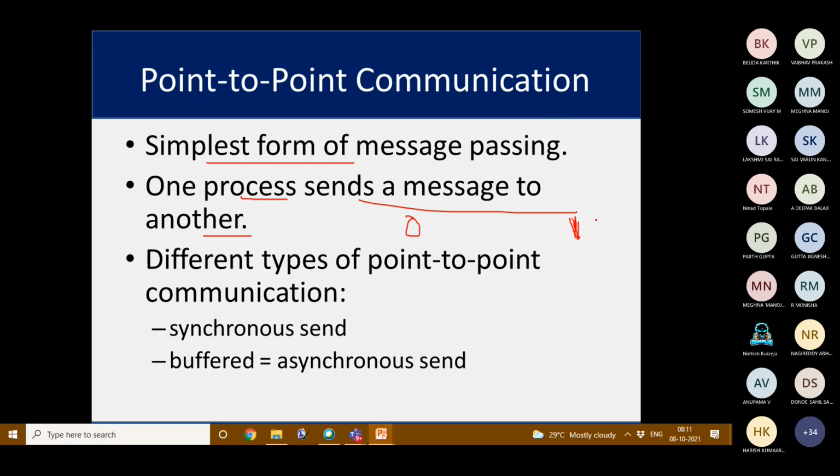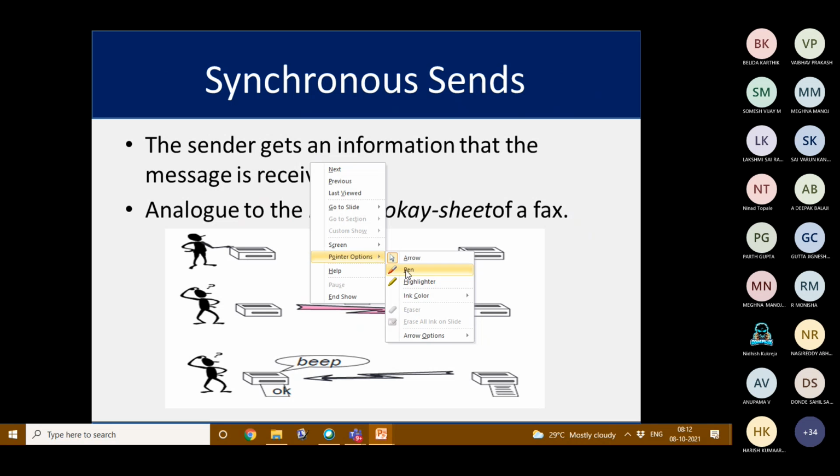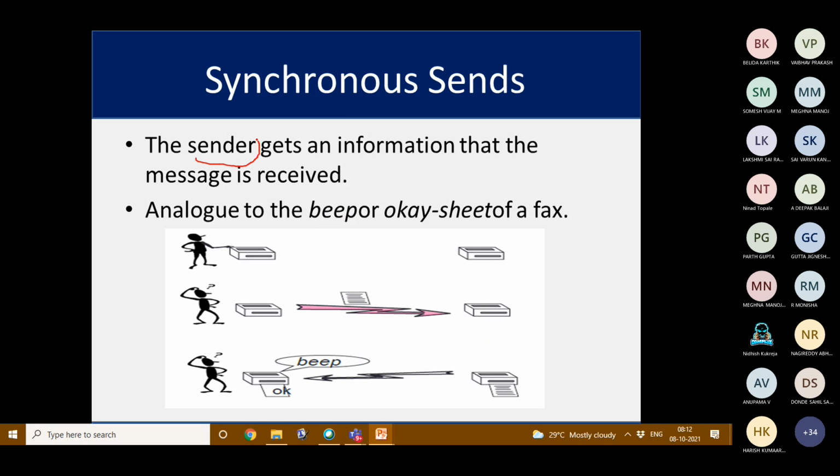Different types of point to point communication exist. It can be synchronous and asynchronous. If it is synchronous, the sender will get the information that the message has been received. When the sender is sending some message, he has to know whether it has been received by the receiver or not. So that acknowledgement will be received in the synchronous sense.